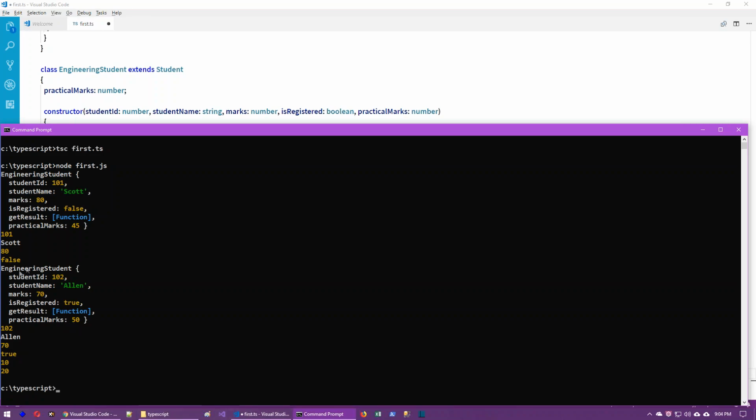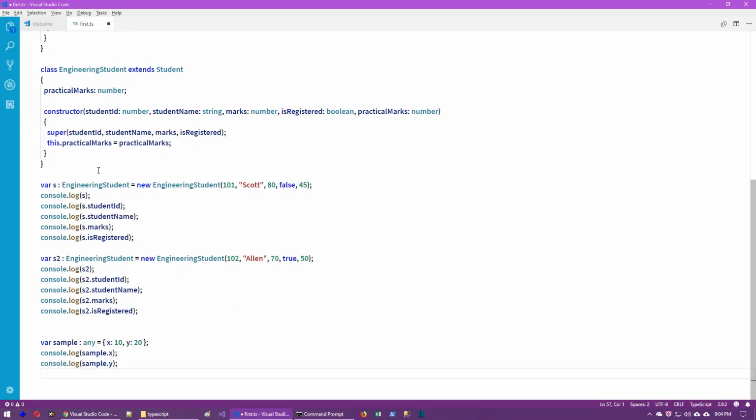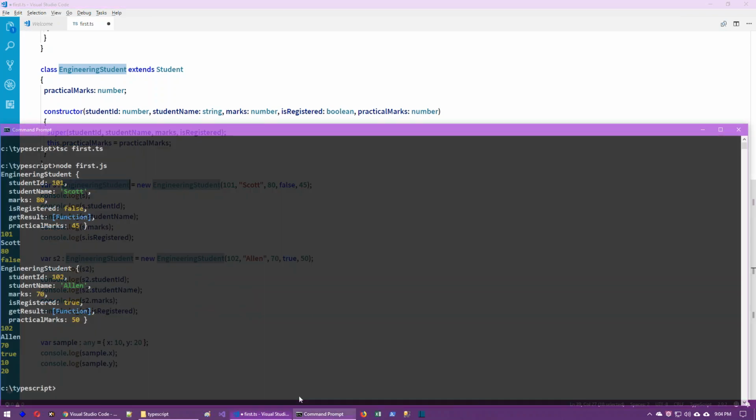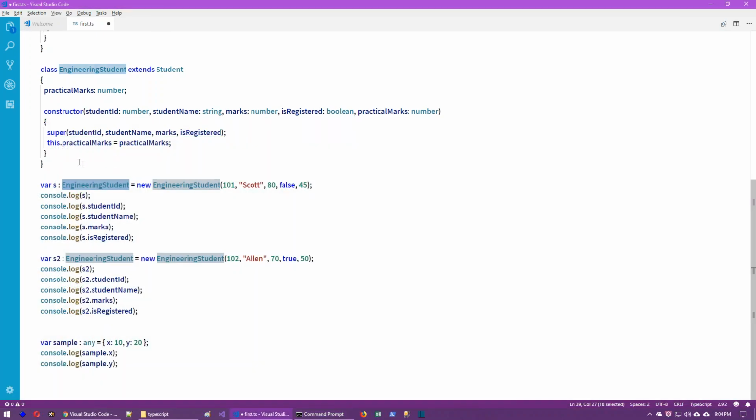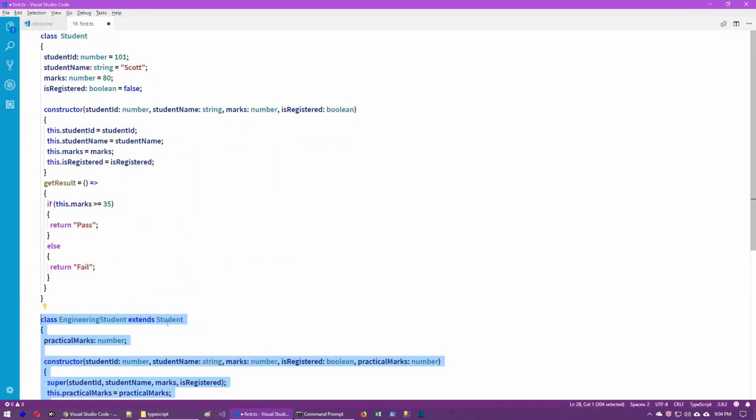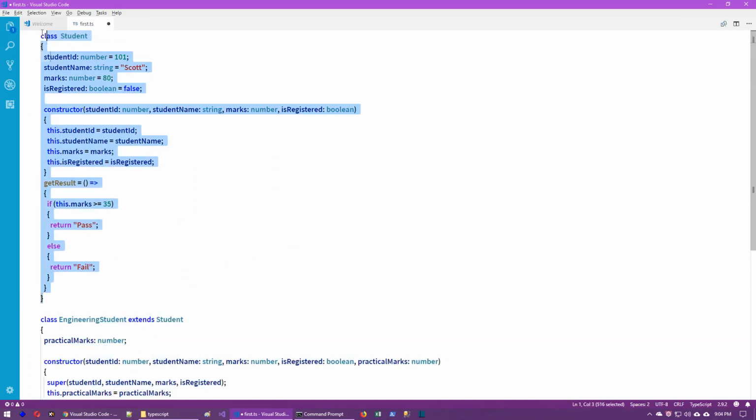But the point here is that we have created an object for the engineering student class, but it doesn't include student ID, student name, marks, yet it is printing them here. It is storing them in memory and at the same time printing. So how are student ID, student name, marks stored in this engineering student class object? The reason is, as it extends student, all the parent members become child members.